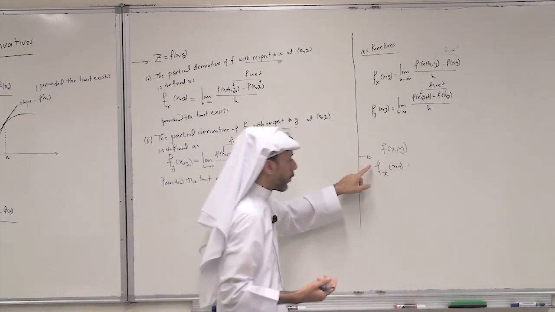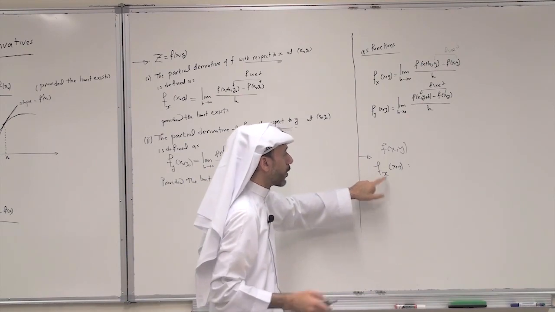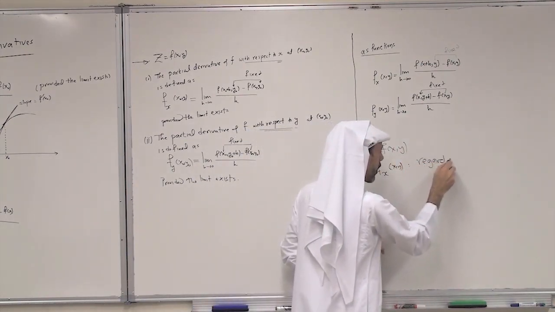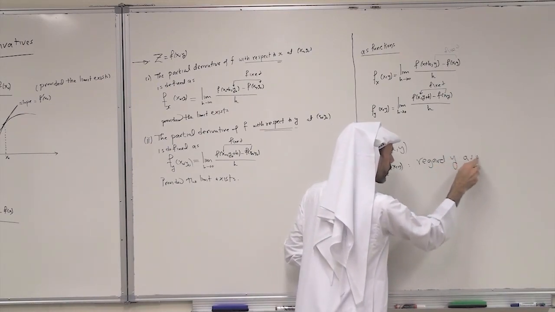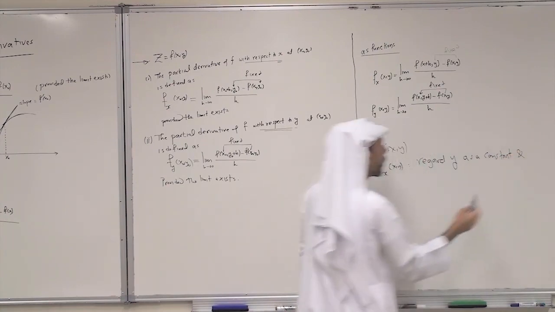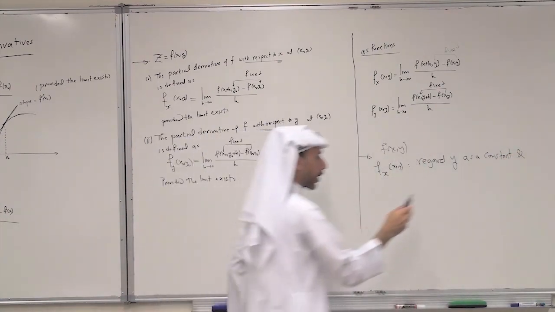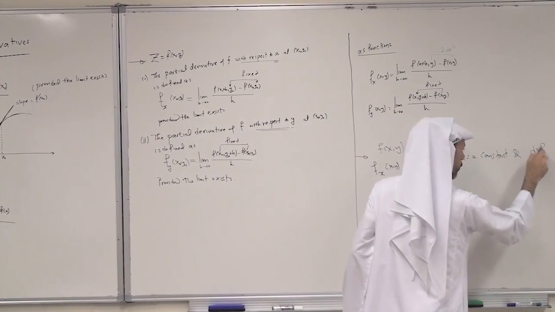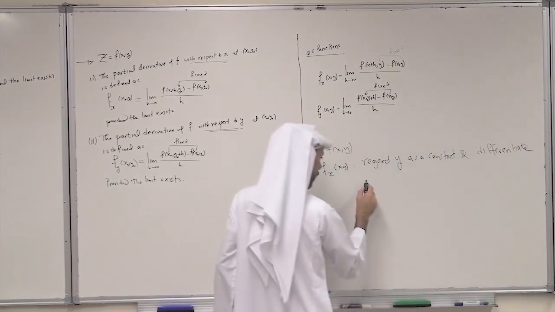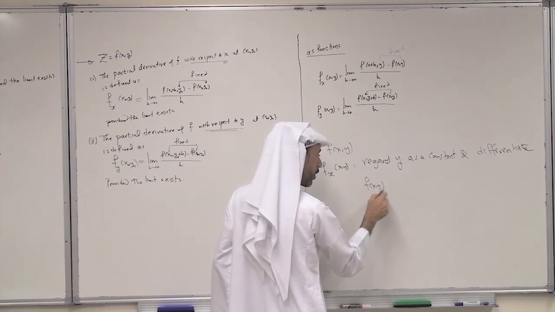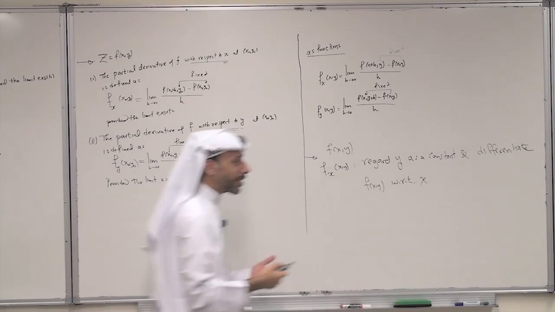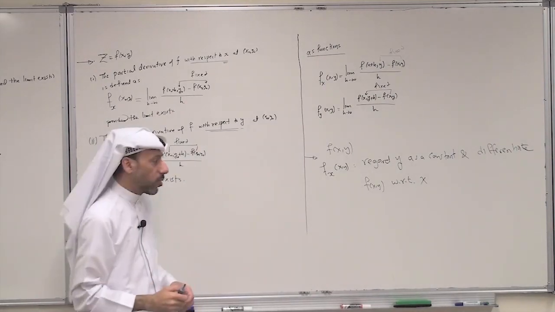So to find the partial derivative of f with respect to x, regard y as a constant and differentiate the function f of x, y with respect to x, using the differentiation rules of Math 101.